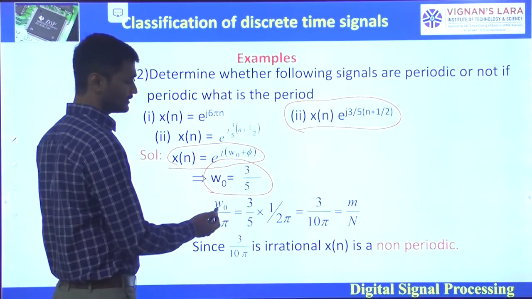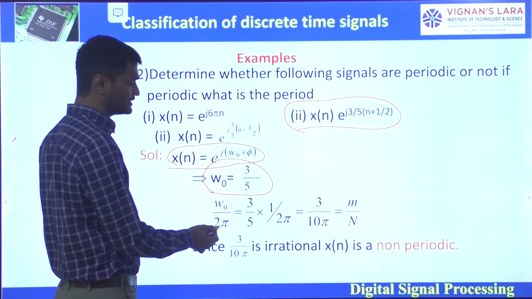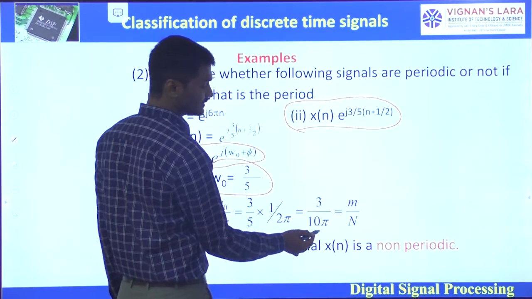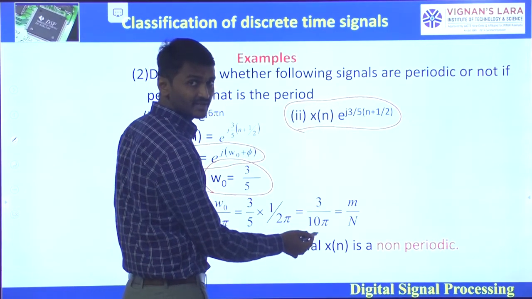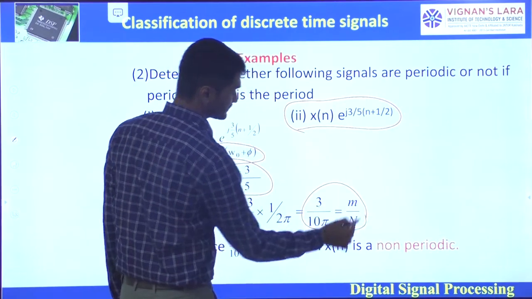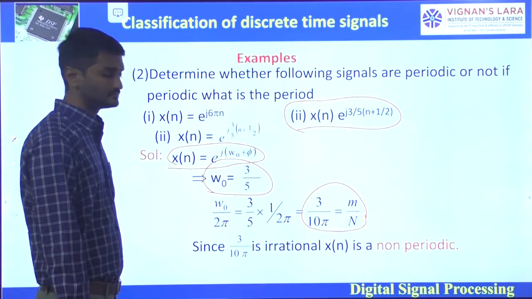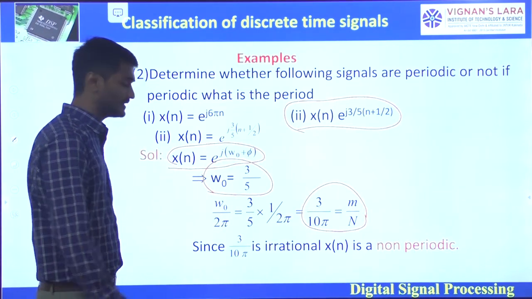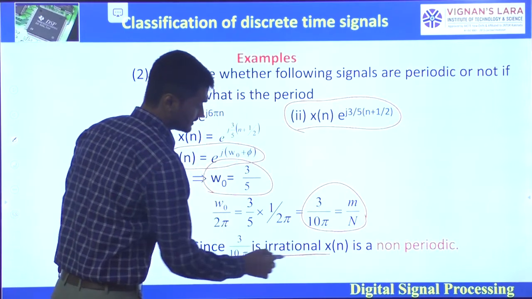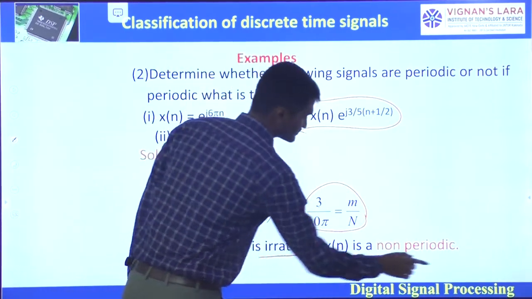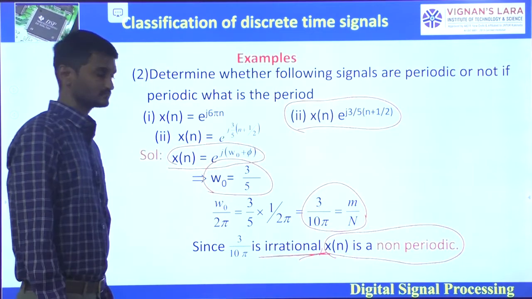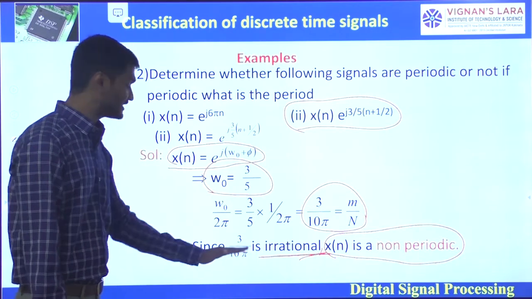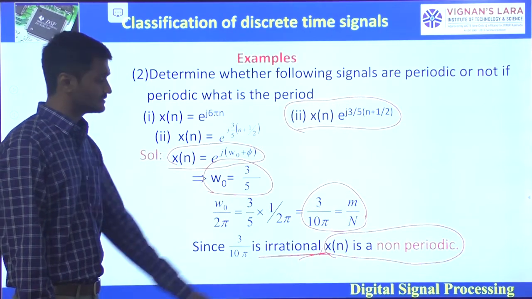We have the formula omega naught by 2 pi, which is 3 by 5 divided by 2 pi, which will be equal to 3 by 10 pi, which would be m by capital N. Since 3 by 10 pi is irrational, x of n is a non-periodic signal.